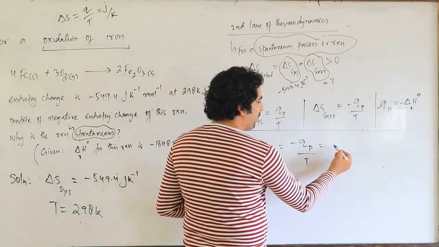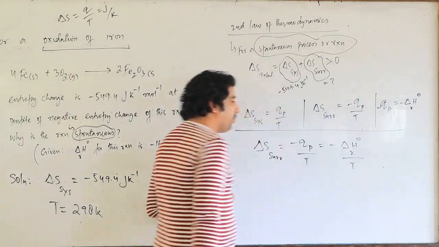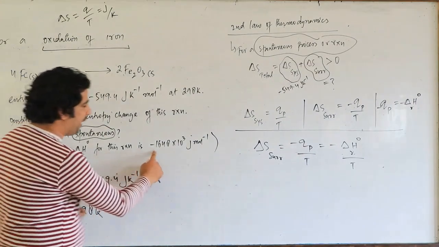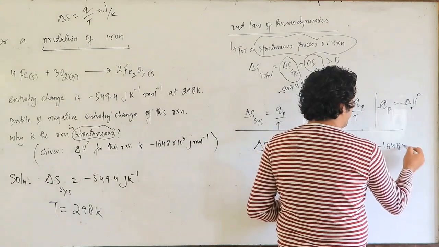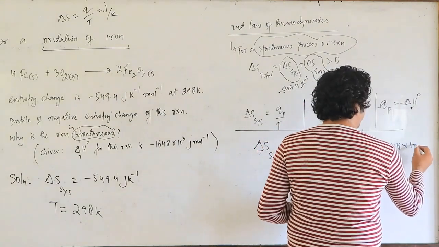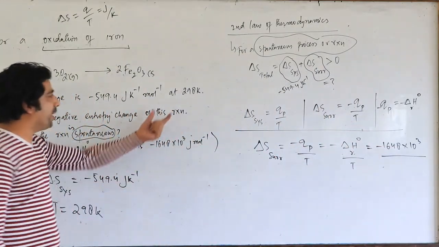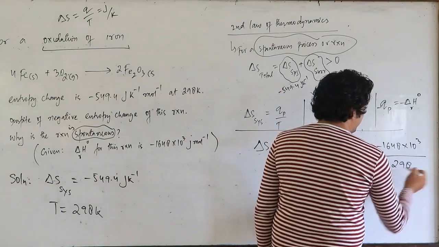So I will write down here minus delta H R naught upon T. And we know that delta H R naught, that is given to us, is minus 1648 multiplied by 10 to the power 3, divided by T. T stands for the temperature, here we are taking 298 Kelvin.